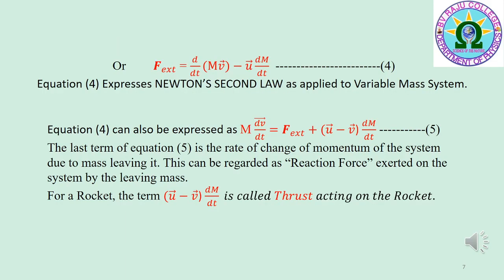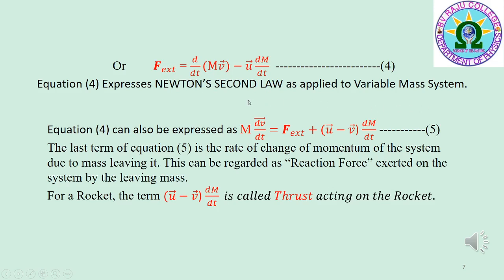Now, the external force acting on the system can be written as F bar external is equal to d by dt of M v bar minus u bar into dm by dt. That is equation 4. In this equation, the mass M is variable as well as v bar. Equation 4 expresses Newton's second law as applied to a variable mass system.